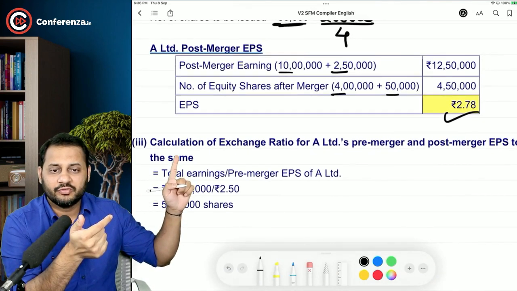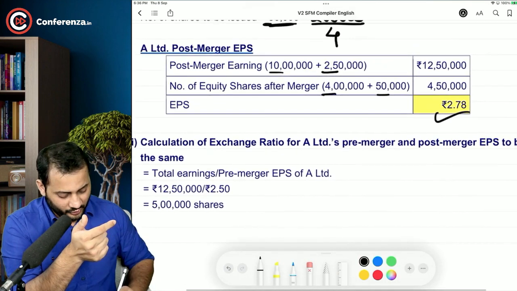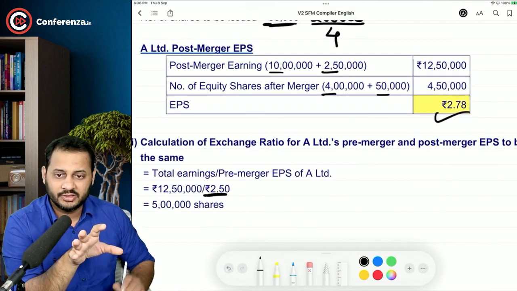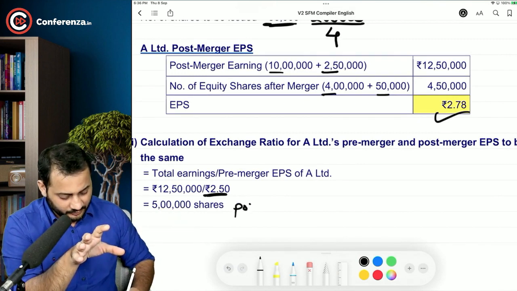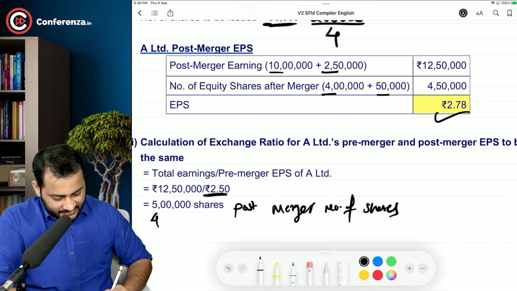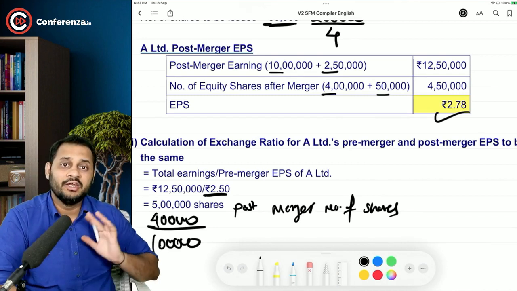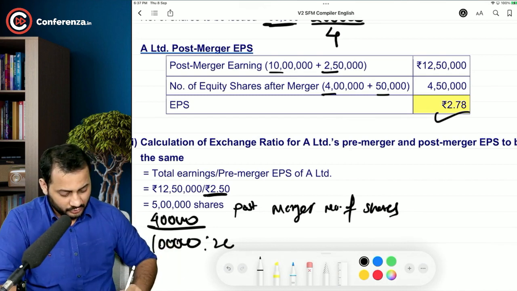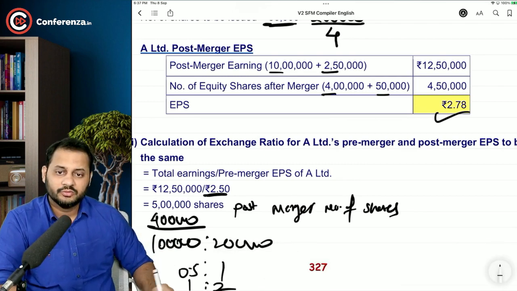Calculation of exchange ratio of A Limited's pre-merger and post-merger EPS to be same. Total earning pre-merger is 12,50,000, EPS 2.5. Have a look. We want to keep this the same post-merger. Total earning is 12,50,000. If you divide this by EPS, the post-merger number of shares should be 5 lakh. Existing shares is already 4 lakh. That means 1 lakh shares is additional that you can issue to them for 2 lakh shares. So what is the exchange ratio? 0.5:1, or you can say 1:2.